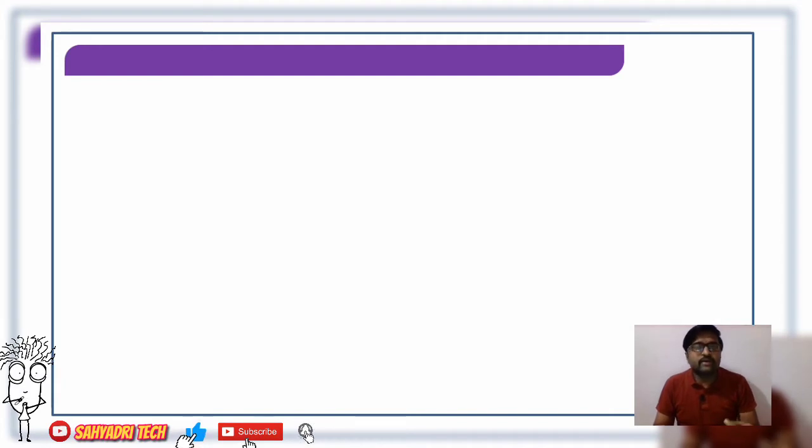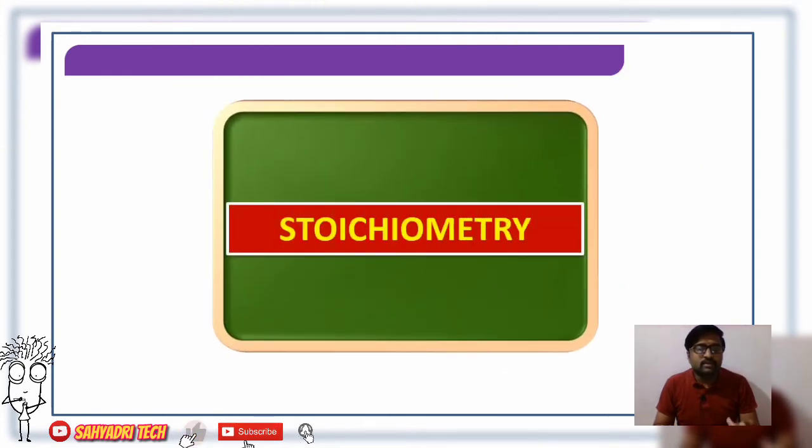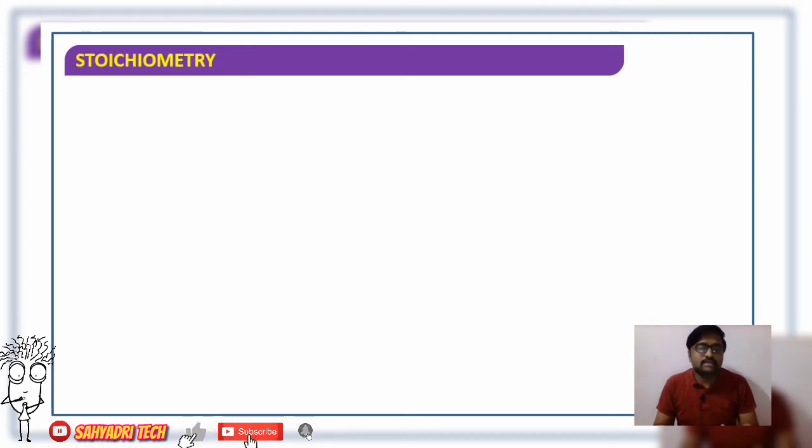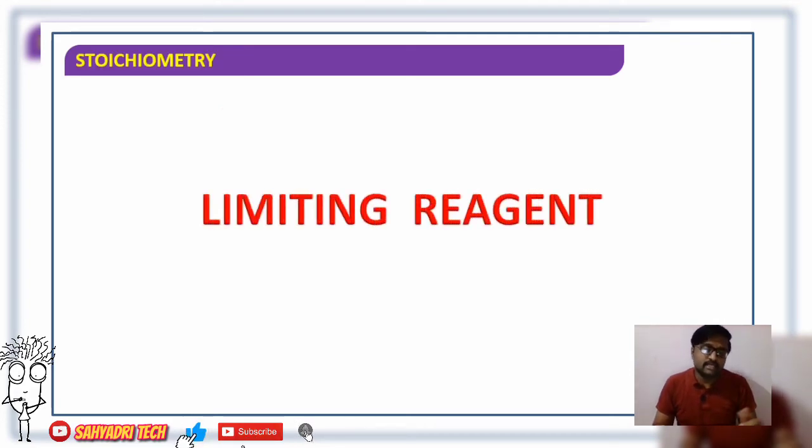Well, and we have even considered some important numericals on determining empirical as well as molecular formula. Now in this session I'm going to deal with one more important concept of the chapter, which is very much necessary to know from the entrance examination point of view, right? So the one more important concept is the limiting reagent.